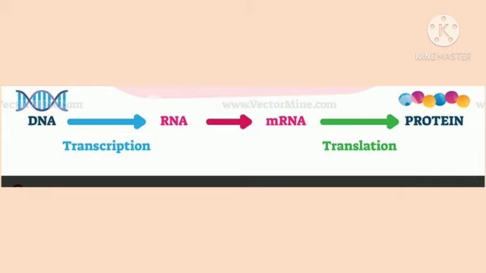In this figure, you can see the messenger RNA is formed from the DNA. This process is called transcription. And now in the next step you can see the protein synthesis takes place with the help of the mRNA. This is called translation. This sequence is called the central dogma of molecular biology.